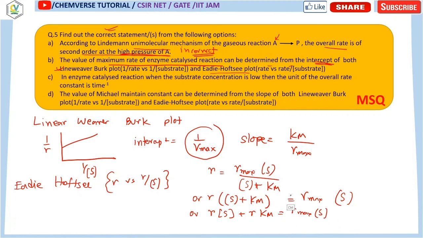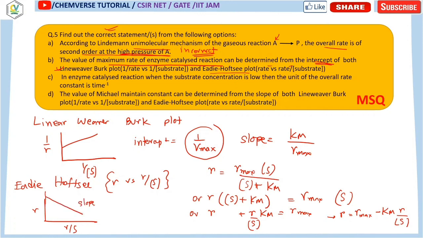Now if you divide both sides by the concentration of S, it will be removed, and you will get something like this. Now taking this to the right hand side, you are getting R equals R max minus Km R by S. So from here you can see that if you plot R versus R by S, it is a line with a negative slope.